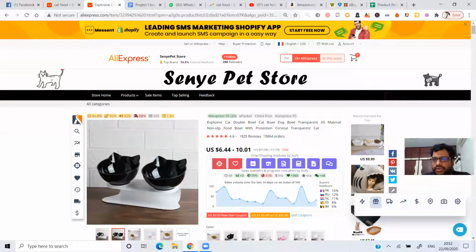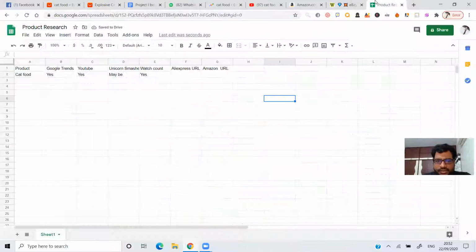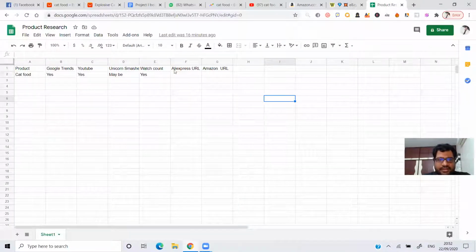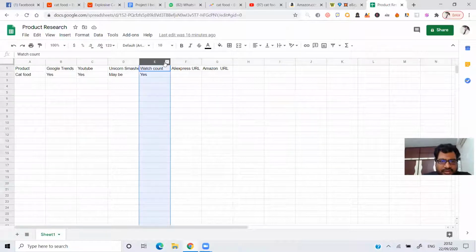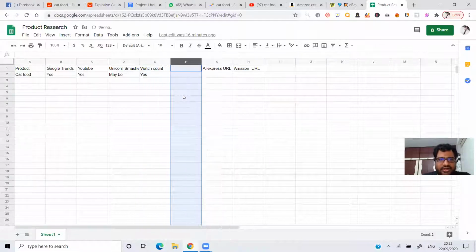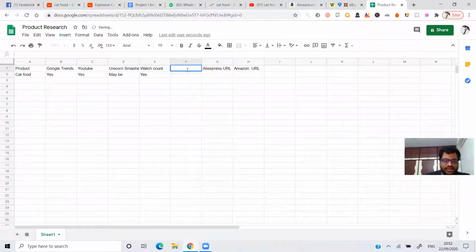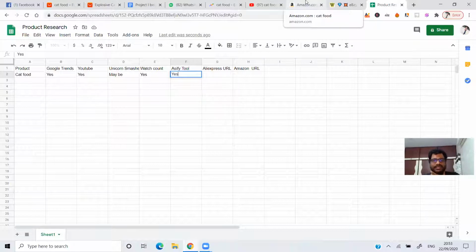Now let me go to Google product sheets again. Let me type in here. Okay, how to add one more, insert one. Now let me write it here: Asifi tool. You can have something like this, a customized one. If it is failing, just say no. Let me take one more example for you.